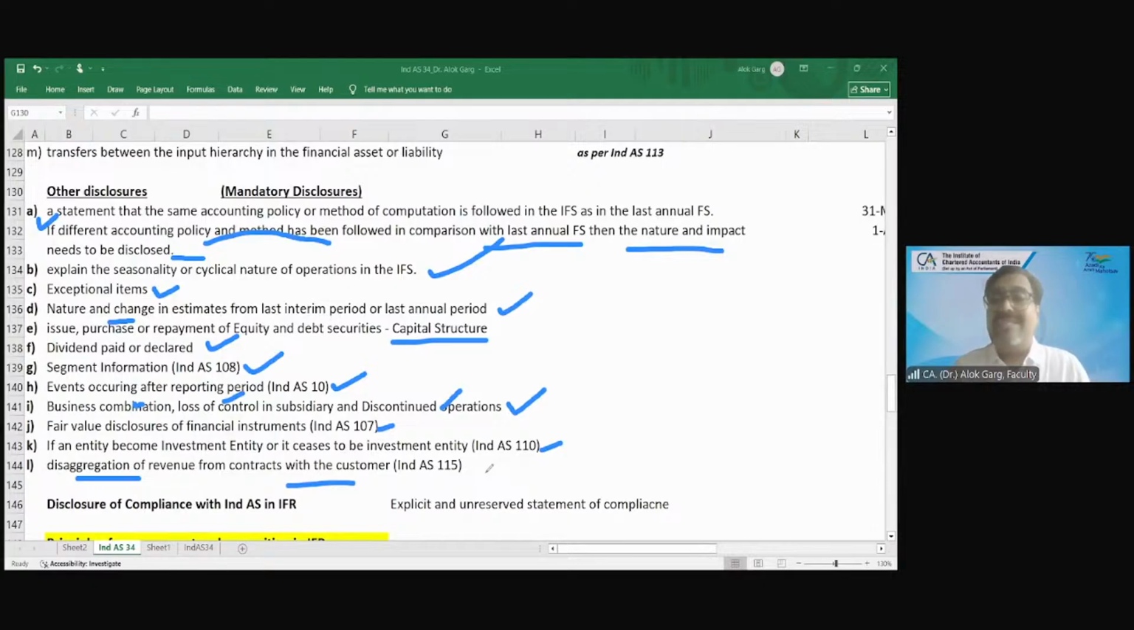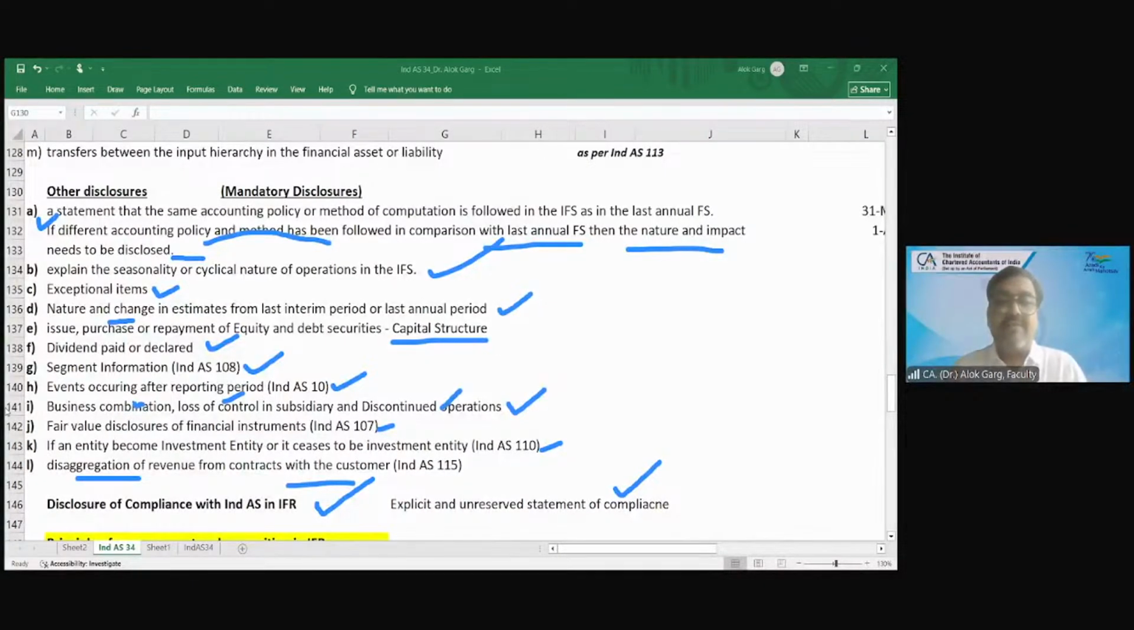These are the mandatory disclosures, and disclosure of compliance with Ind AS in interim financial reporting. Friends, you remember in Ind AS 1, I told you about the explicit and unreserved statement of compliance, and I showed you the statement of compliance in the ONGC annual report. That statement of compliance is also required to be given.